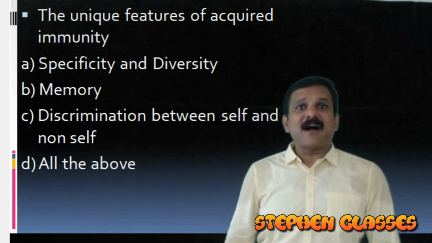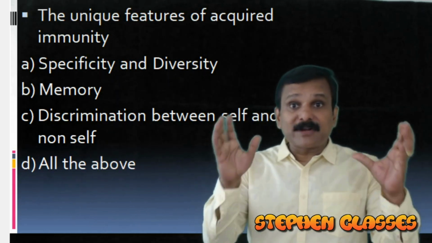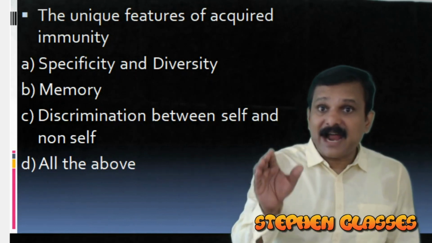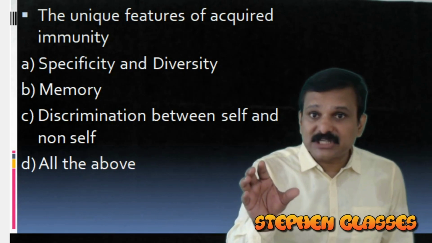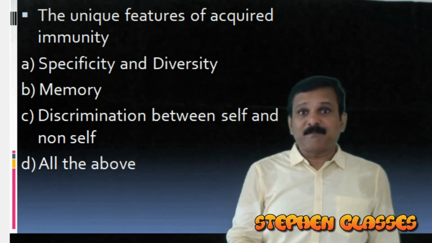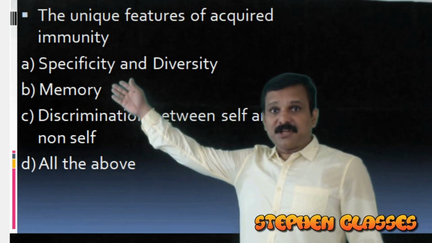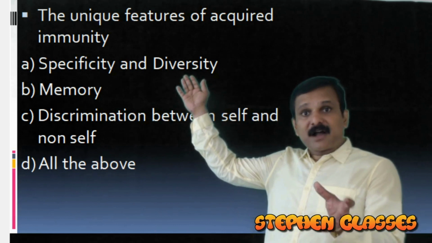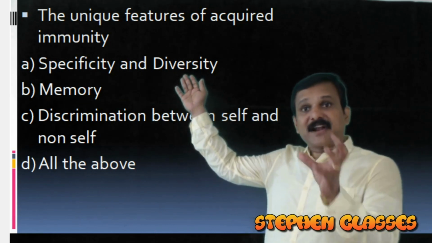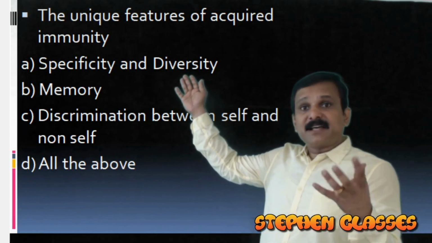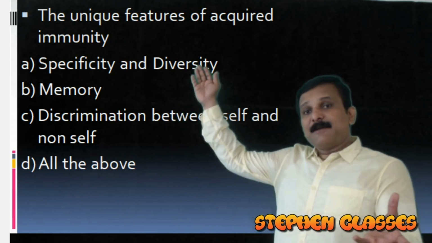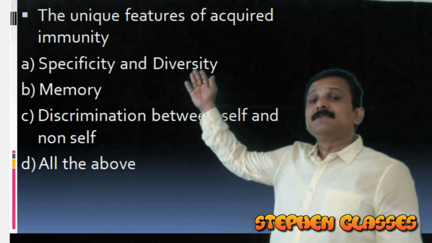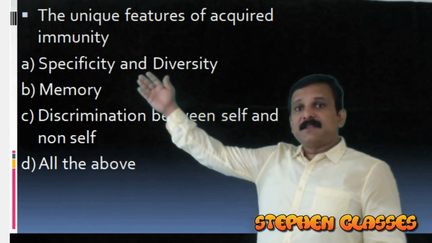The unique feature of acquired immunity. You should learn about acquired immunity very well. It has specificity. It will specifically identify a microbe or a pathogen, and it will eliminate that pathogen. That is one character of acquired immunity. Acquired immunity has diversity, or there are different types of antibodies concerned with different types of antigens. So there is a diversity among antibodies which will kill antigens or protect us from diseases. So there is diversity.